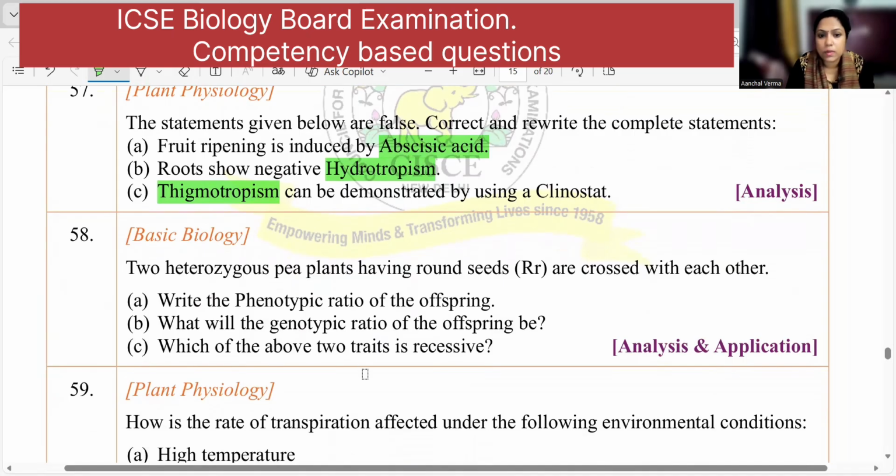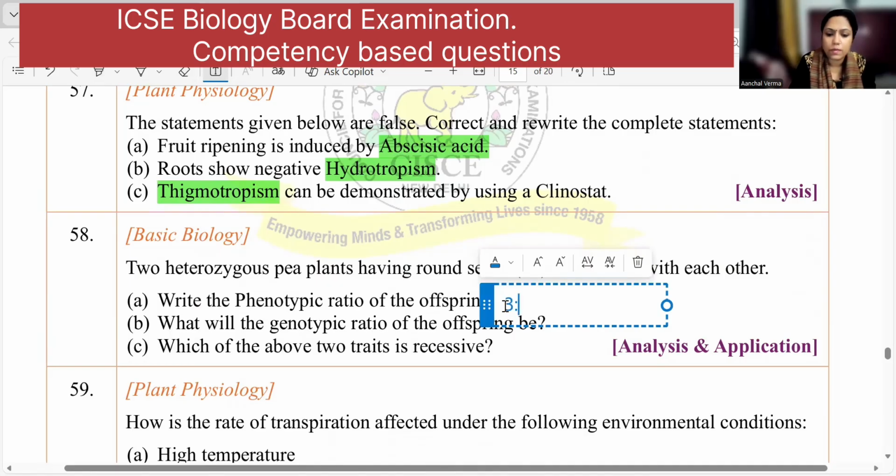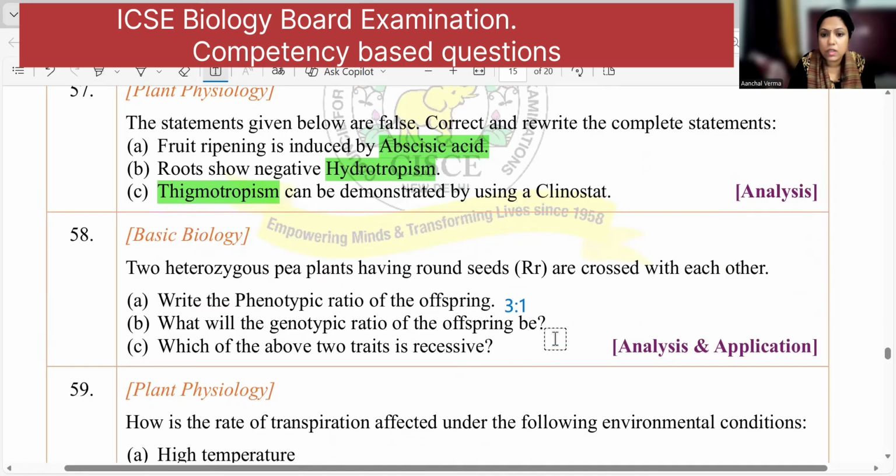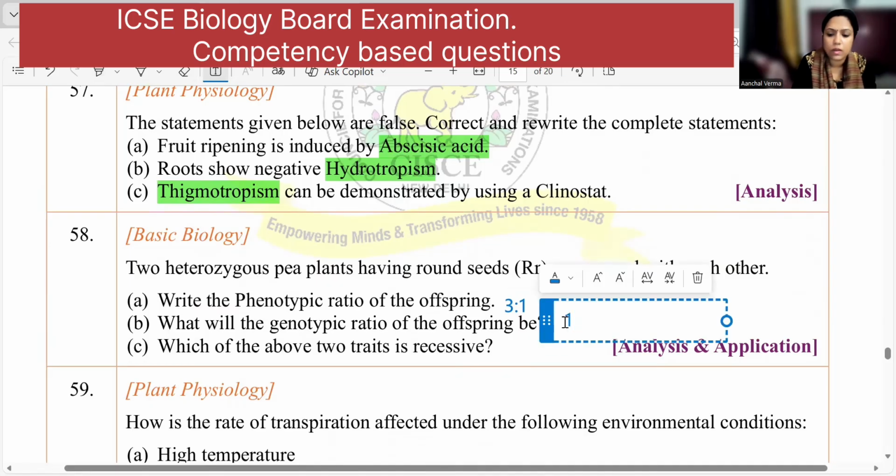Two heterozygous pea plants having round seeds are crossed with each other. Now this is heterozygous, so the phenotypic ratio of the offspring will be 3:1, right? What will be the genotype of the offspring? The genotype ratio of the offspring is 1:2:1.